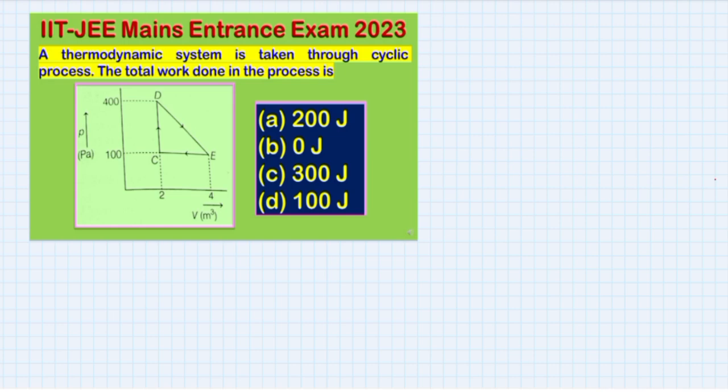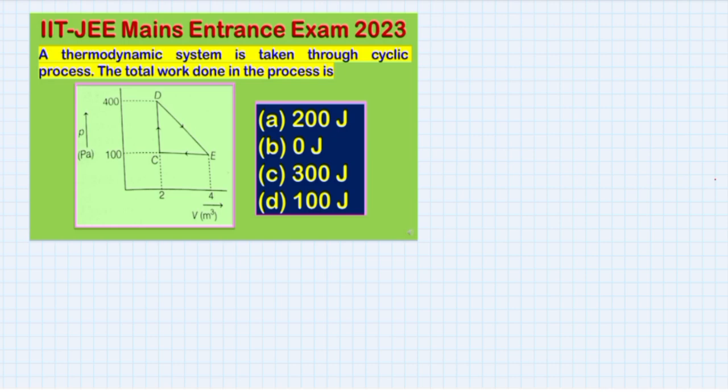That means wherever the process starts, it will end at the same point. Wherever the initial point it started, after the complete cycle, it will reach the same initial point. So that is a closed cycle, a closed loop.